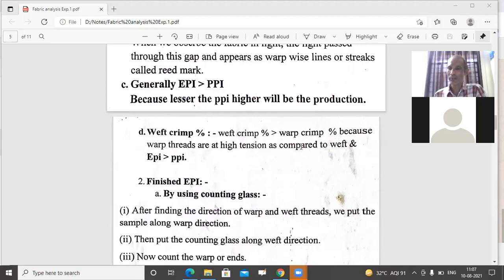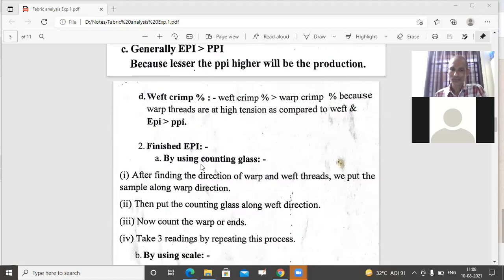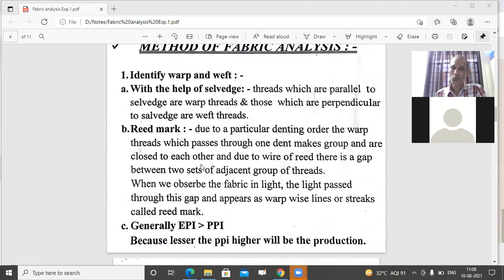Measurement of weft and warp crimp percentage is a very precise thing. It is very difficult to find the exact warp and weft crimp. That's why we generally do not apply this method, because it requires a lot of practice to get accurate results. Generally our purpose is solved by the other 3 methods. Out of the three, one method gets applied, and we can find out which is the warp direction and which is the weft direction.